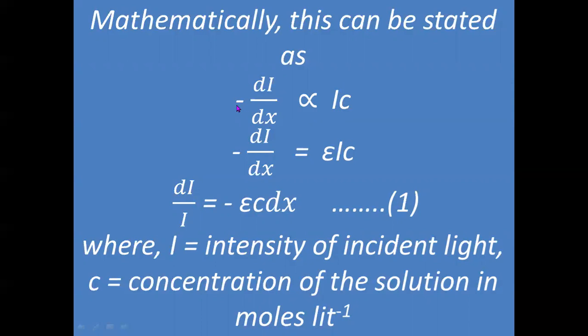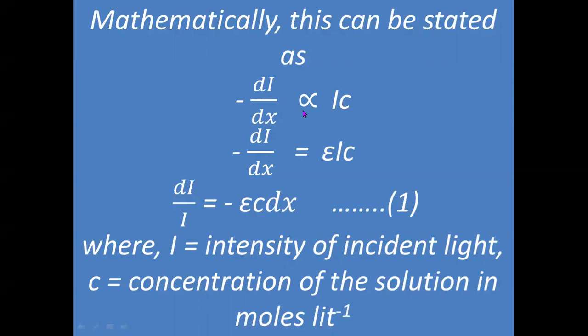The minus sign represents that the change in intensity is a decrease. Because it is decreasing, we add a minus sign. So minus dI by dx is proportional to I into C, and this is the expression.